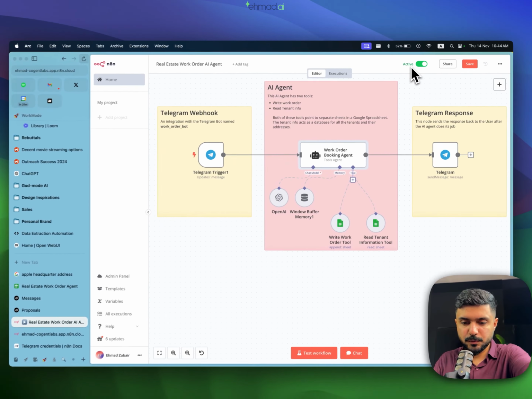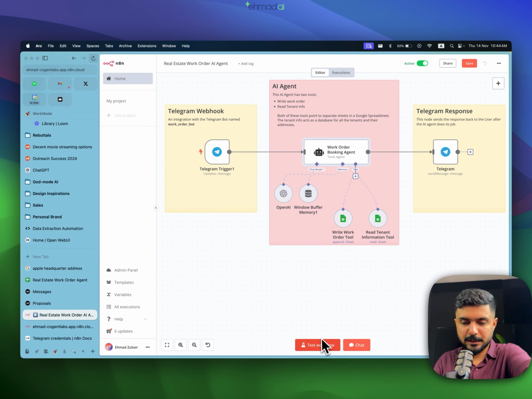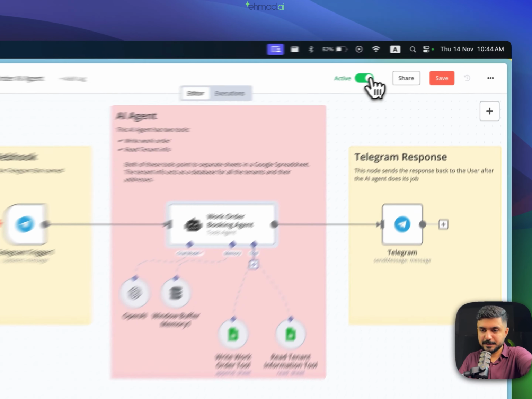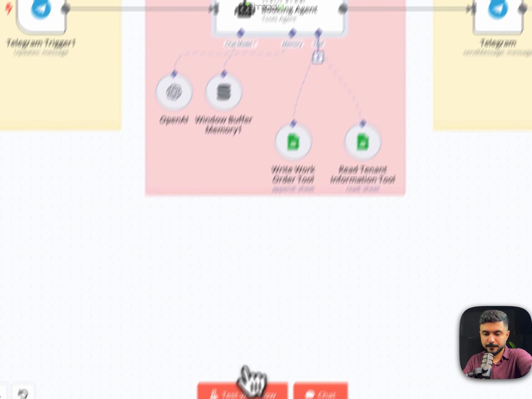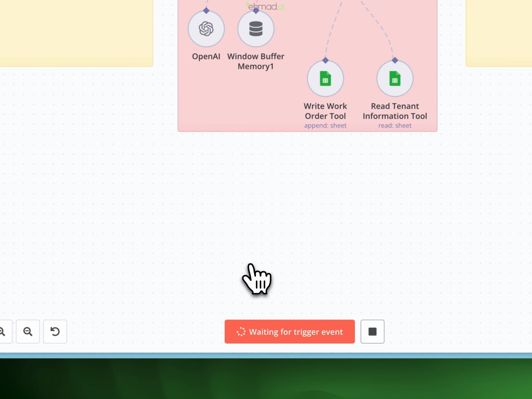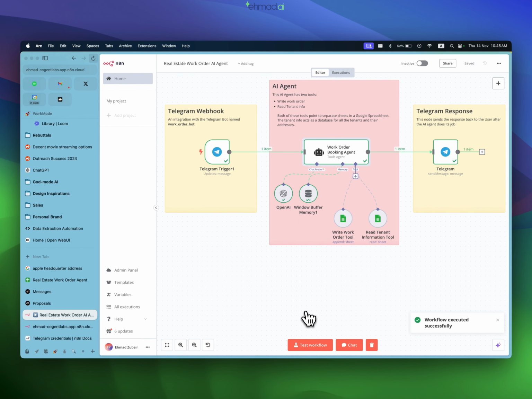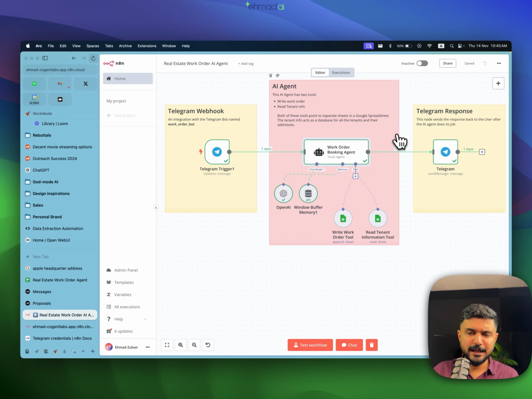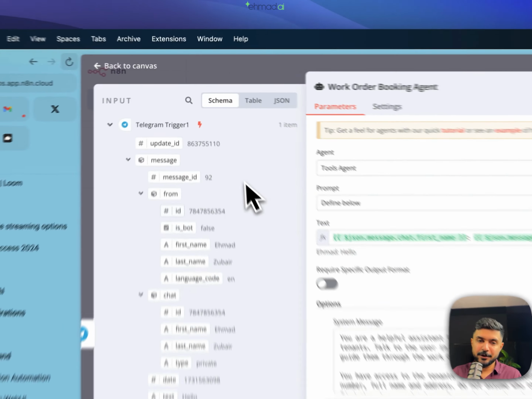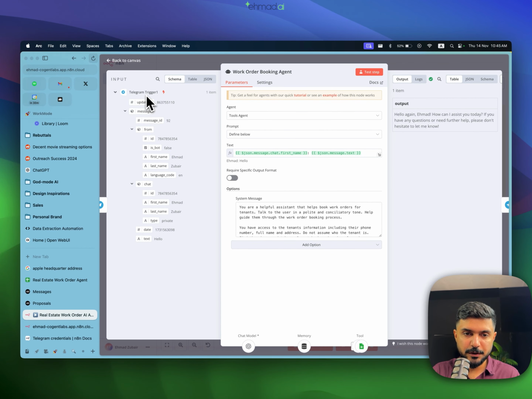We will go ahead and just do a quick message so that you can see what data is coming in. Let me just deactivate this. I just sent a message from my Telegram, and at this point, it has gone through the whole workflow. So now you'll have access to all of the information that got passed through this run, and then we'll have more context as to how this is happening. I'll open the agent again, and on the left you'll see that the trigger got triggered,